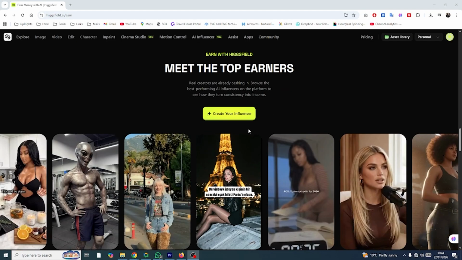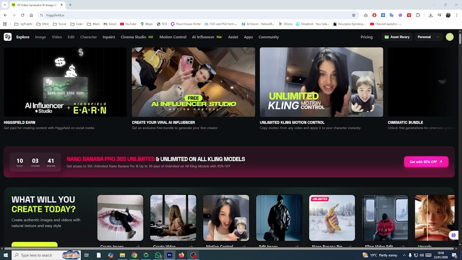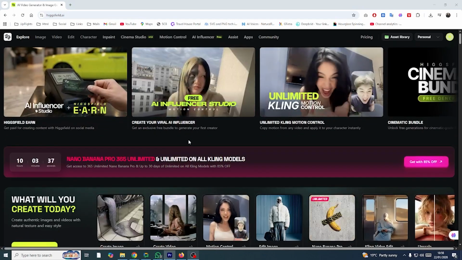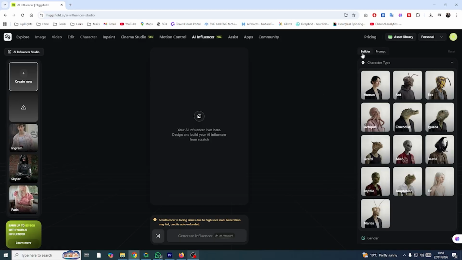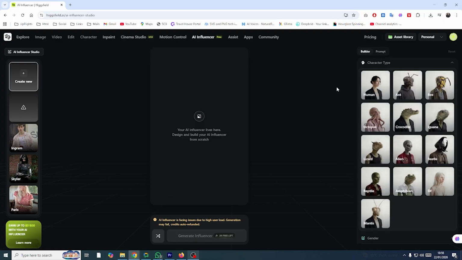This is Higgsfield AI Influencer Studio. Right away, you'll notice something different. This isn't just image generation, this is a full character creation system. Inside the studio, you get two ways to create an AI influencer: Builder mode and Prompt mode. Let's start with Builder mode. Builder mode gives you complete visual control over your AI influencer.